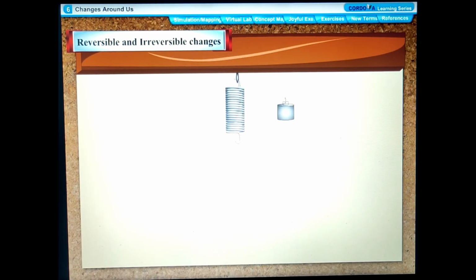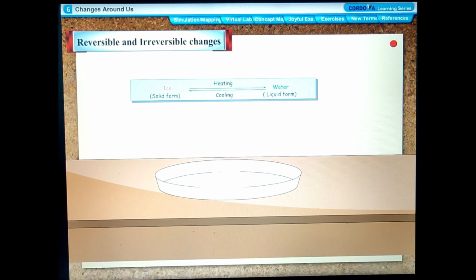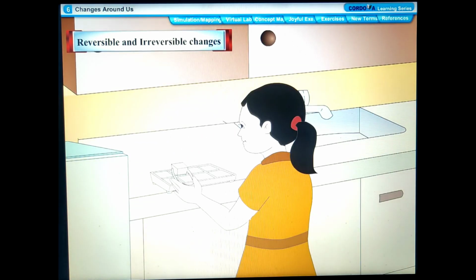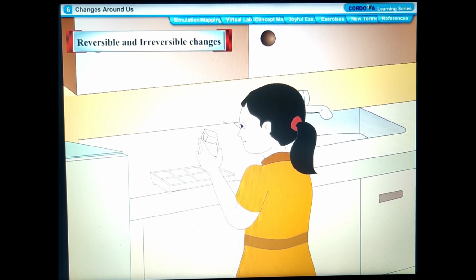The stretching of a spring, as we have seen in the above activity, is an example of a reversible change. The change that can be reversed easily to obtain a substance in its original form is called a reversible change. When we heat ice, it melts to form liquid water. Now, if we cool this water, it again changes into ice. So, the changing of ice into water has been reversed by cooling. Thus, melting of ice is a reversible change.